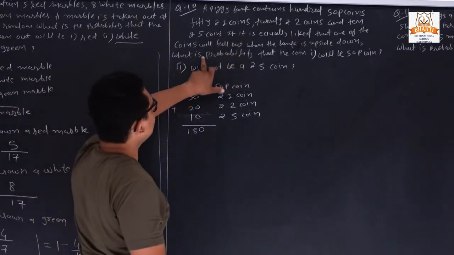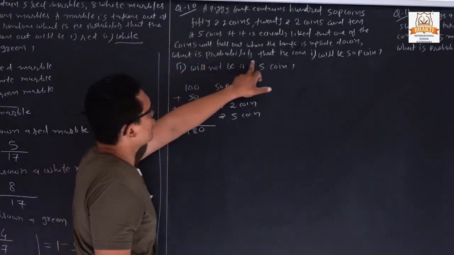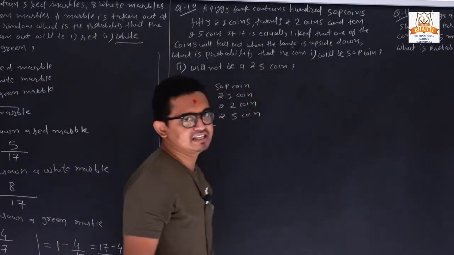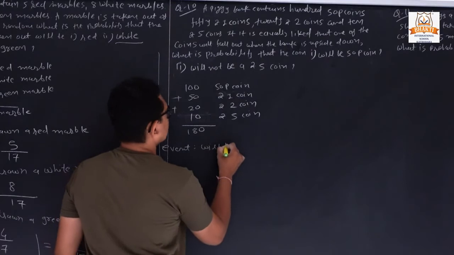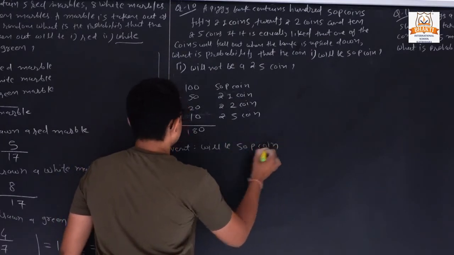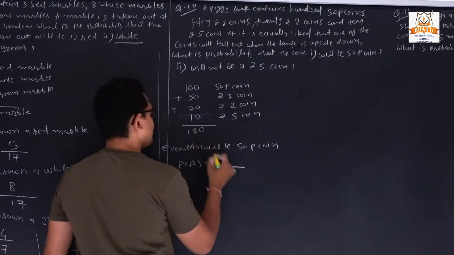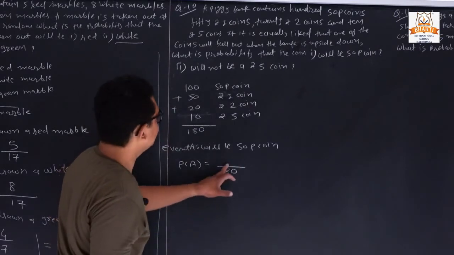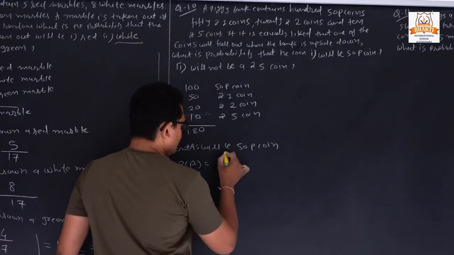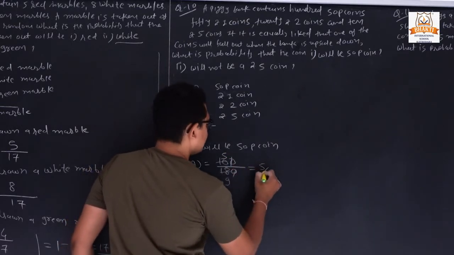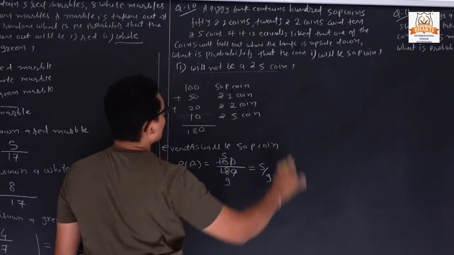Now it is equally likely that one of the coins will fall out when the bank is turned upside down. So what is the probability that the coin will be a 50 paisa coin? So first event will be a 50 paisa coin. So we can declare it is our event A. So P of A is equal to, total coins is 180. Out of 180, how many are 50 paisa coins? It is 100. So cut the zeros, 2 5s are, 2 9s are. So what is our answer? 5 by 9.